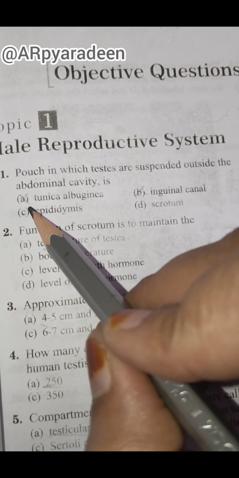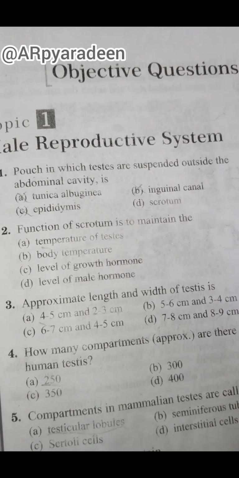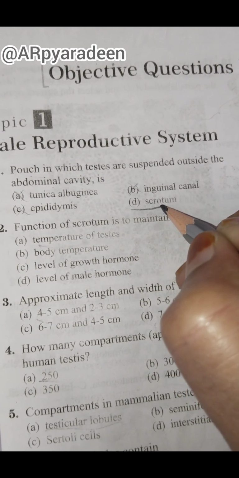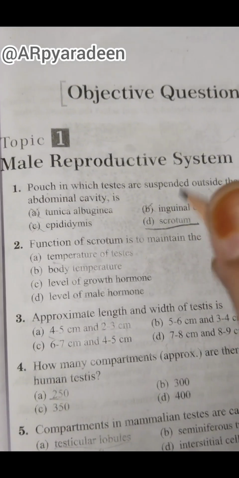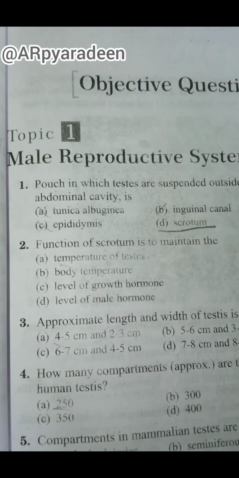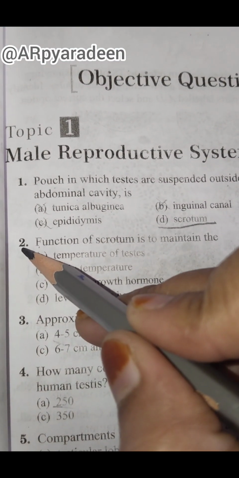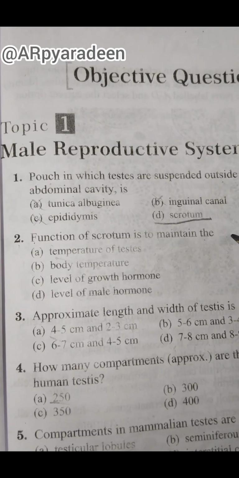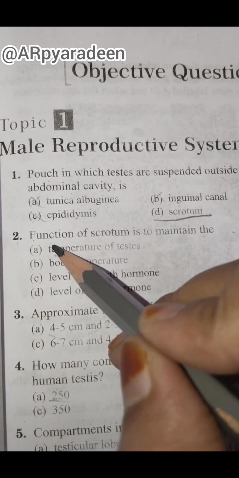Epididymis, it is not. It is responsible for the carrying of sperm. So the last option remaining is the answer, that is nothing but the scrotum. As I have described, the function of the scrotum is to maintain the temperature of the testes. Yes, it is the answer.